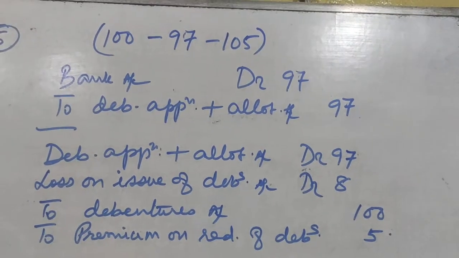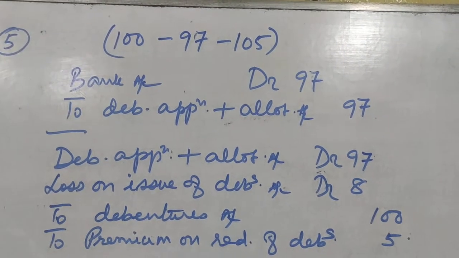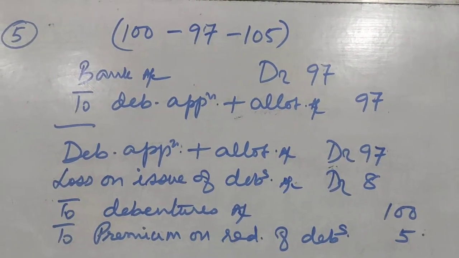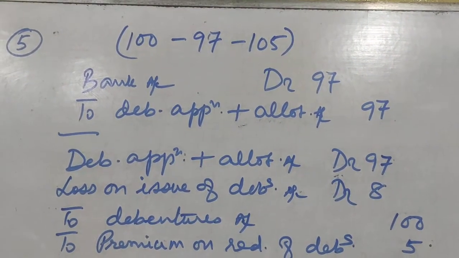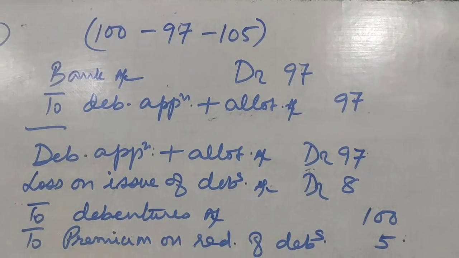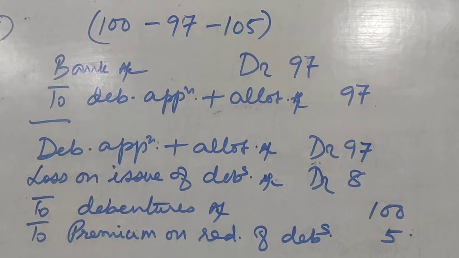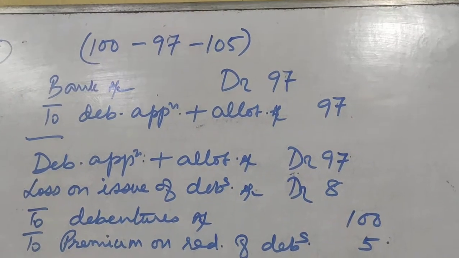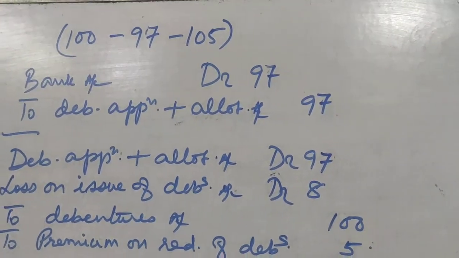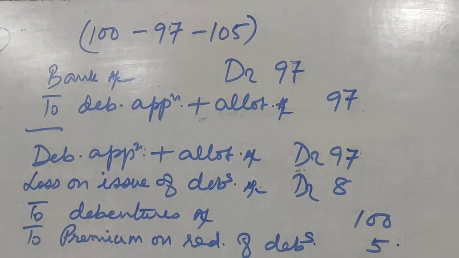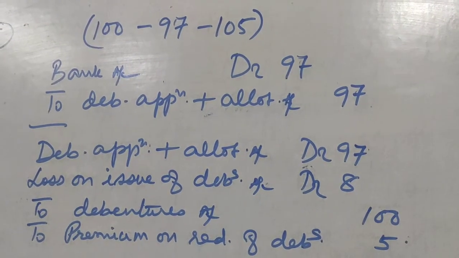Now we come to the fifth part. In this, 100 rupees debenture is issued at 97 and redeemed at 105. That means the debentures are issued at a discount but redeemable at a premium.